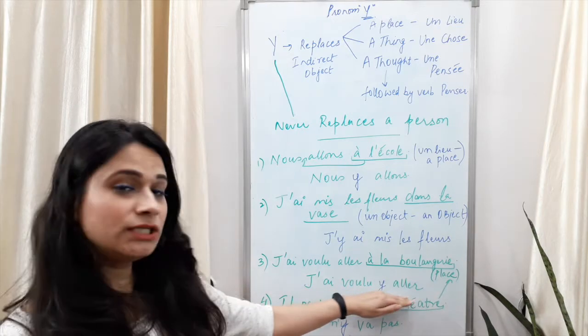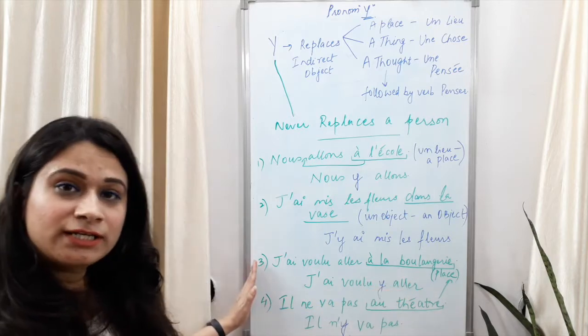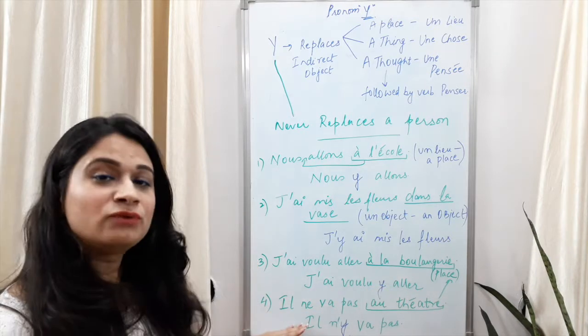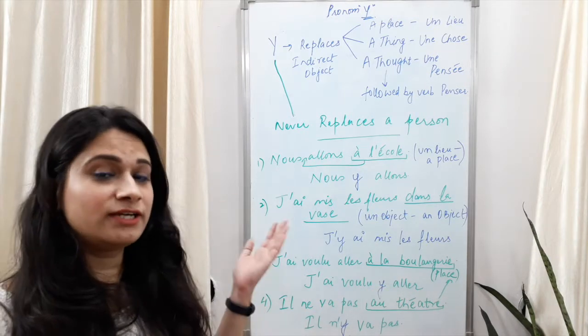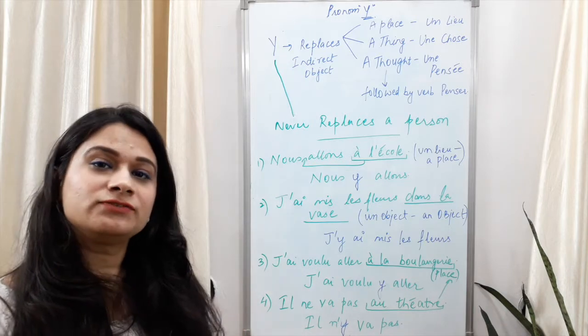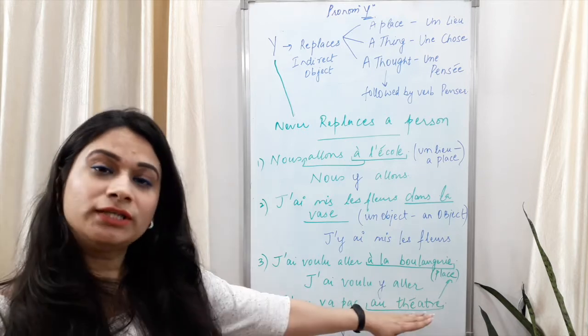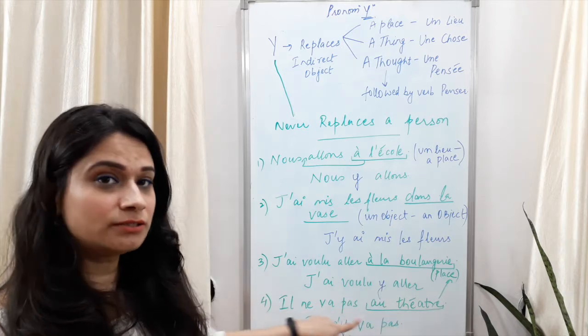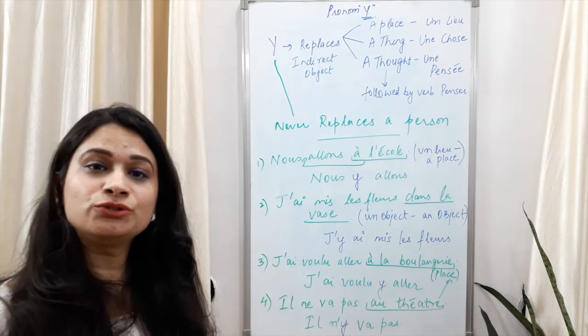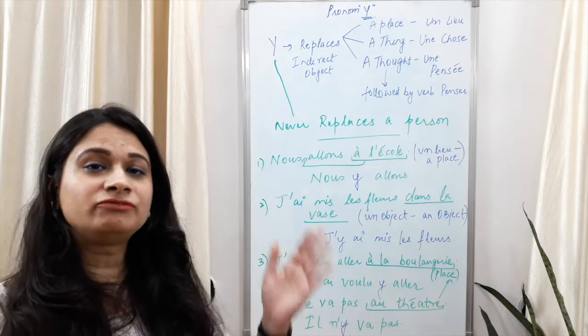Now these were the three positive sentences. We have one negative as well. If in case the question comes with a negative sentence, then how are you going to do that? Il ne va pas au théâtre. Clearly we have here ne and pas, which is negative. We are going to place our y after the ne.